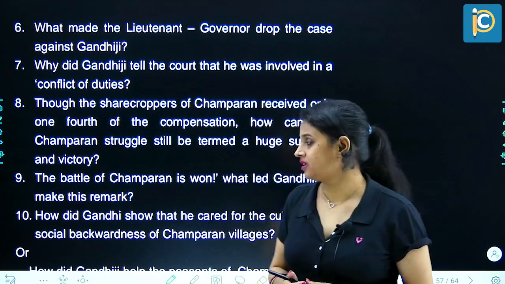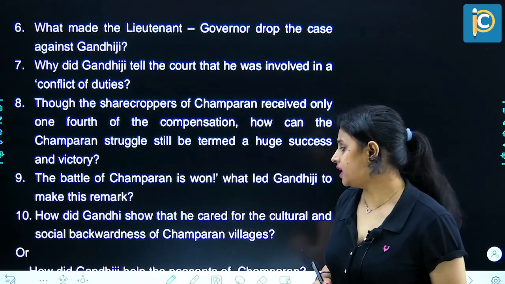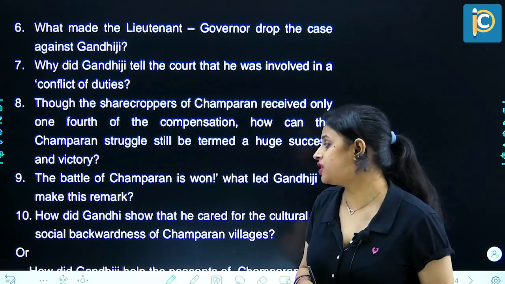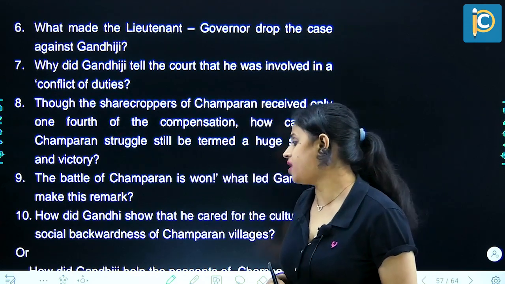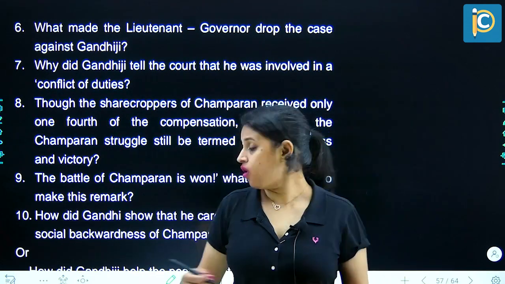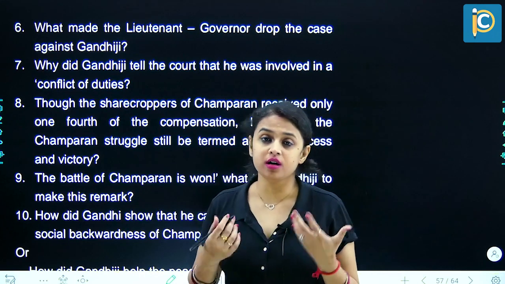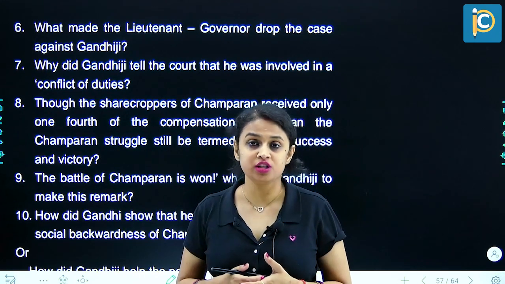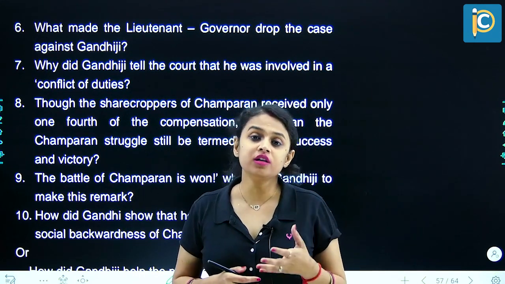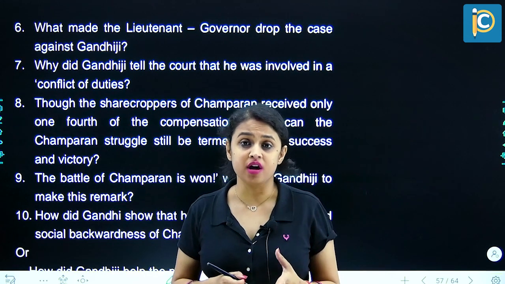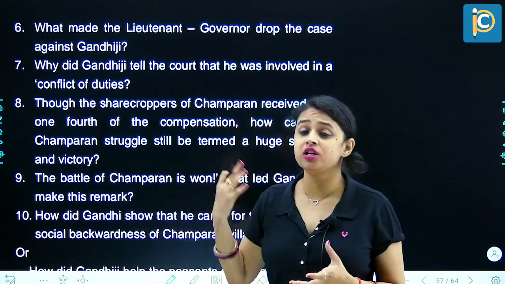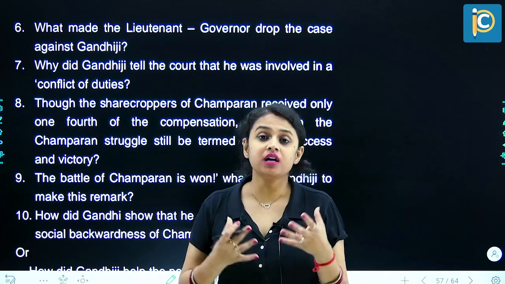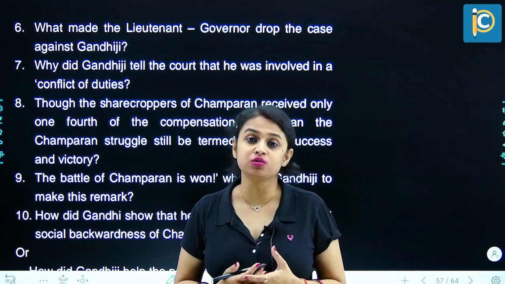Next question. How did Gandhi show that he cared for the cultural and social backwardness of Champaran villagers? Or, what did Mahatma Gandhi do to improve the conditions of peasants in Champaran? To uplift them from their social and economic backwardness, Mahatma Gandhi opened 6 primary schools there.